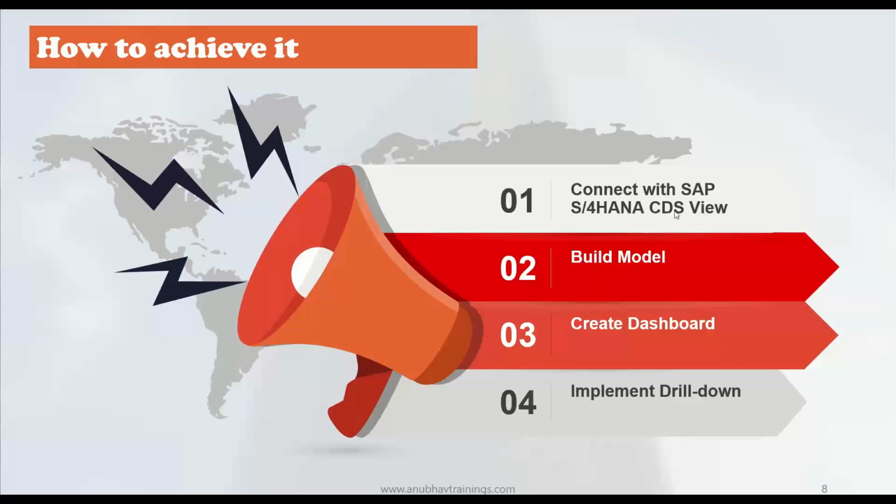We will use a data model called CDS view, and then we will build a model in SAC. After we create a model, which is a foundation for building dashboard, we will build a dashboard in Analytics Cloud, and finally add the drill down capabilities. So what are we waiting for? Let's get started right away to the system and build our scenario.